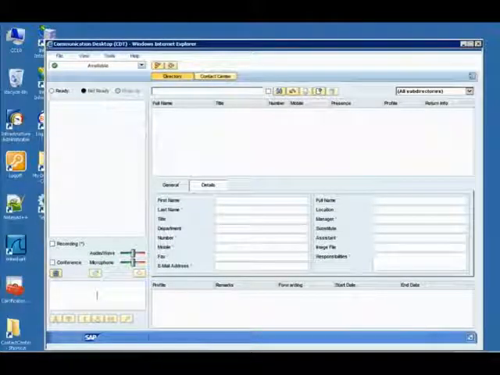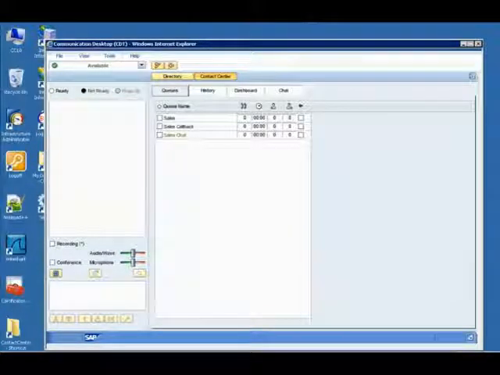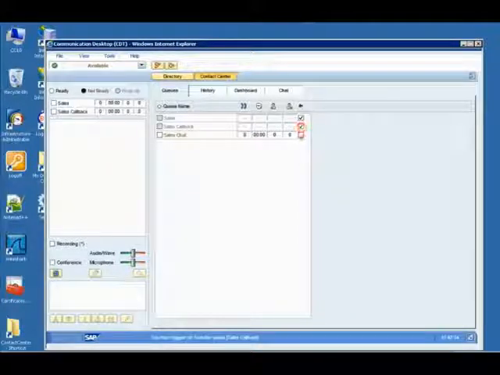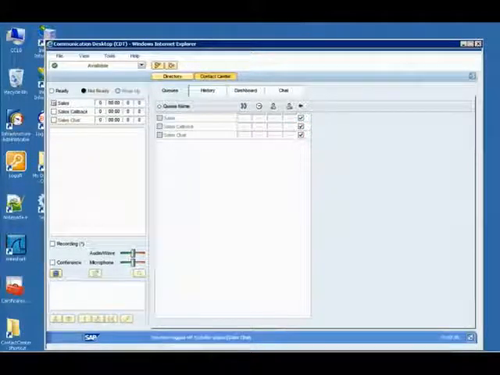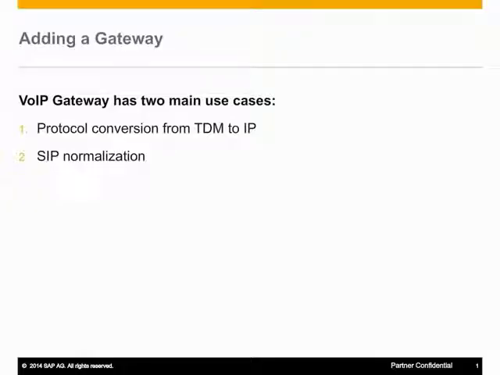On the Contact Center tab, we see the sales queues, which we can move to the queue list on the left. We activate the queues and click Ready, and now the imported user is ready to service customers. Import script is a really fast way of creating a large number of users at once.